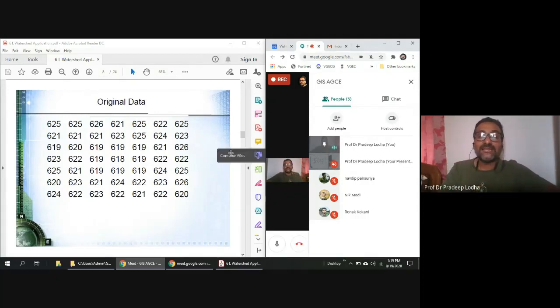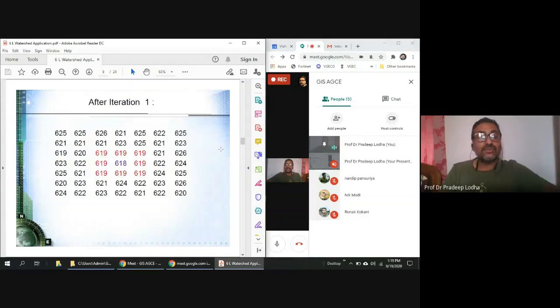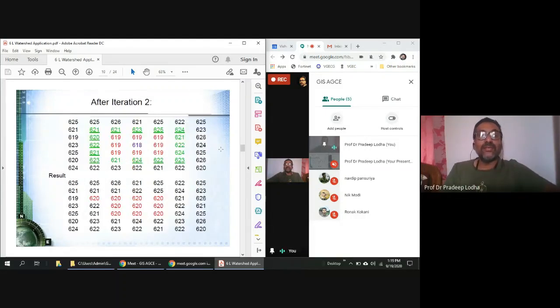So I show you the next slide. As I have shown last time, these are marked red and then one purple, 618. We need to remove it. Suppose we assume this is an error, not a natural depression on the ground. Then what do we do? We remove it by increasing the RL of those areas which have the least RL.